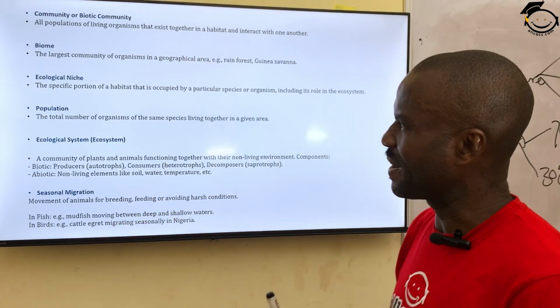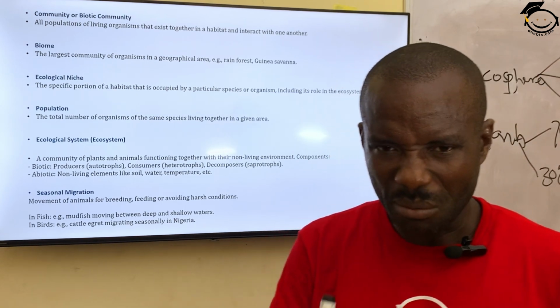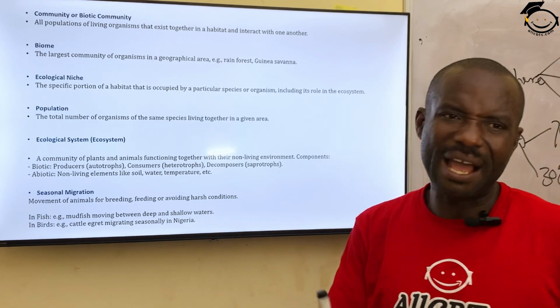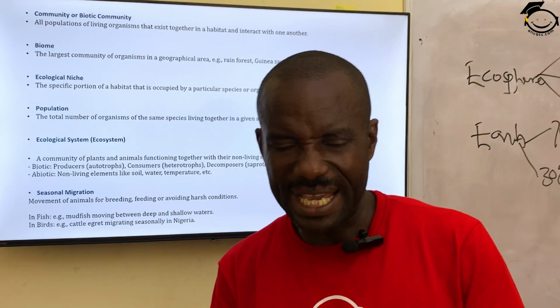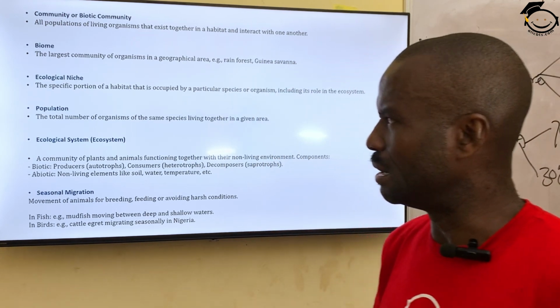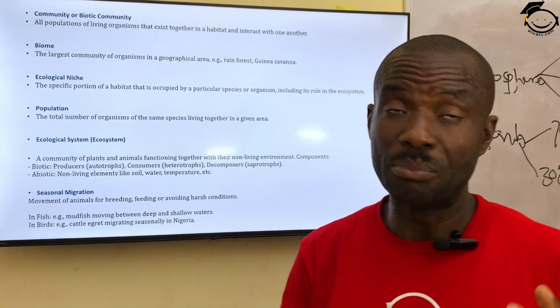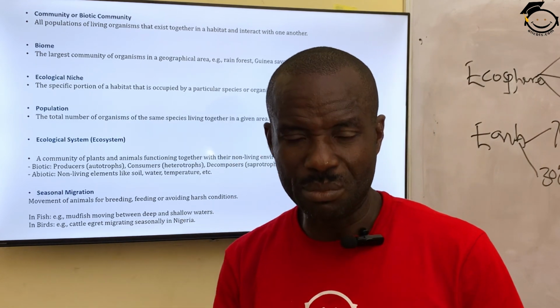You can find some birds on a tree, monkeys on a tree, in that particular area. So it's possible we have two organisms living together in different parts of a particular habitat. For instance, we can have bees on the flower, pollinating the flower.